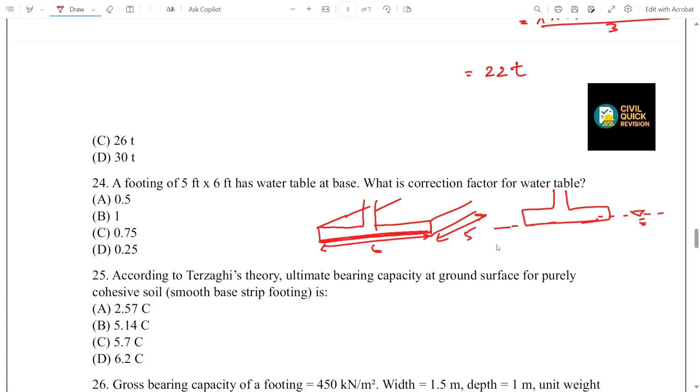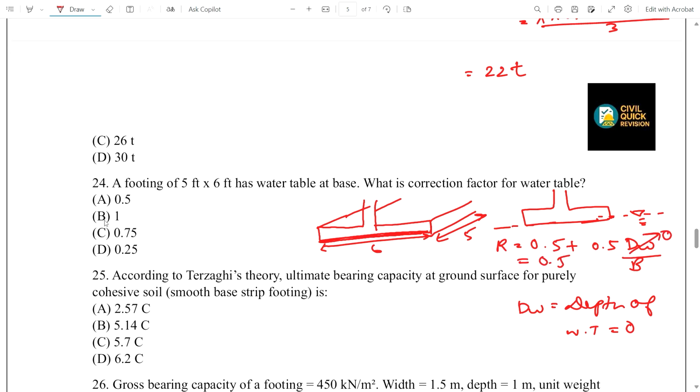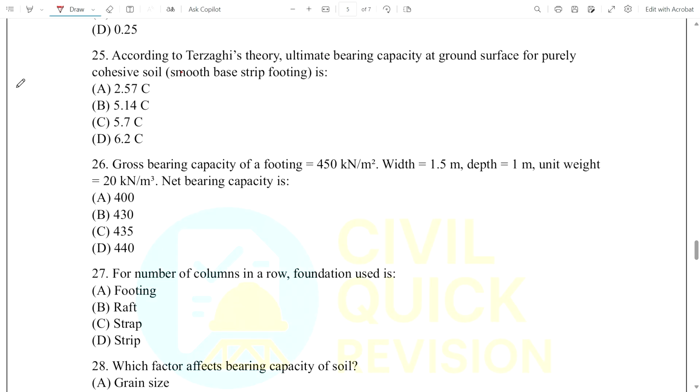As we know, the correction factor formula is 0.5 plus 0.5 Dw by B. What is Dw? Dw is the depth of water table. Since the water table is at the base, it becomes 0. If this value is 0, then we get the answer as 0.5. So here is the correct answer.